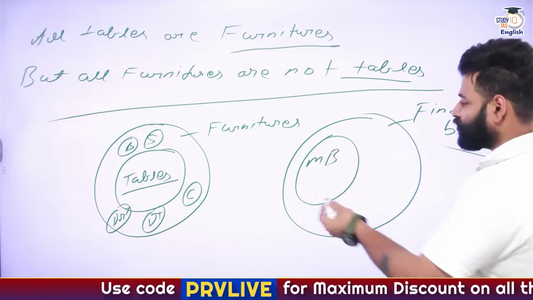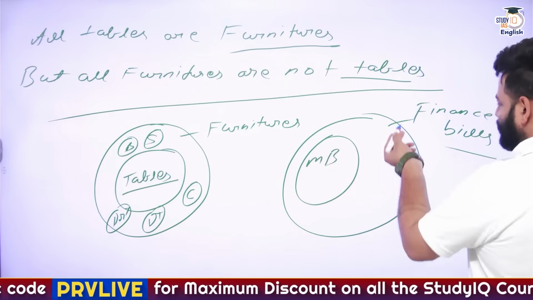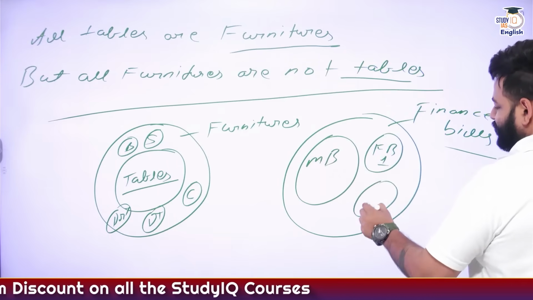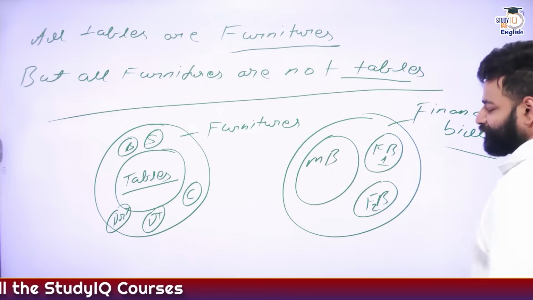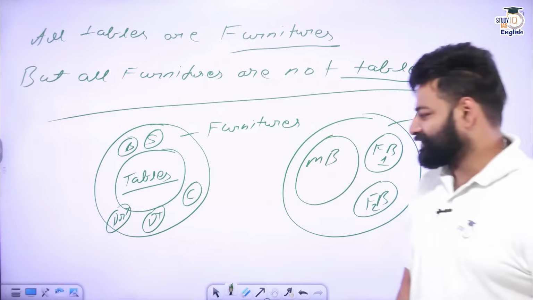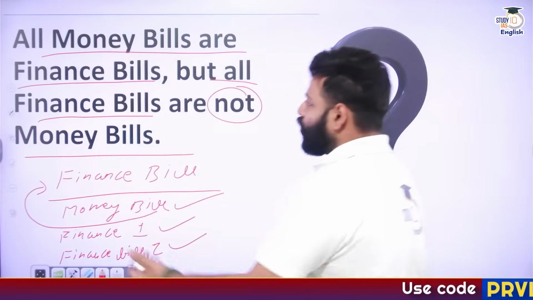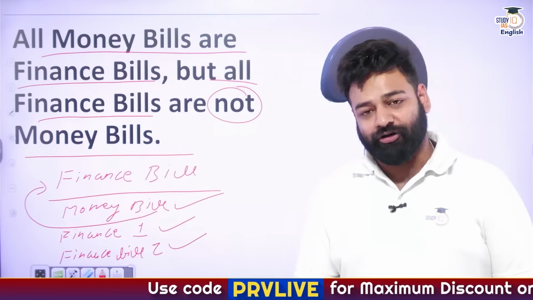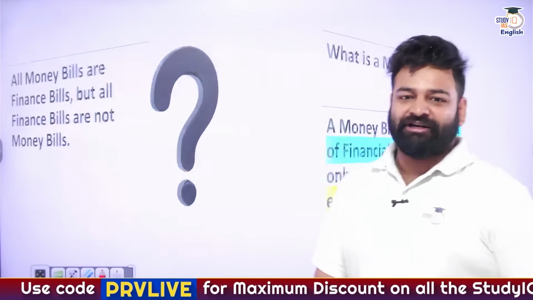Why? Because we have finance bill 1, finance bill 2, etc. So remember this line: all money bills are finance bills, but all finance bills are not money bills.